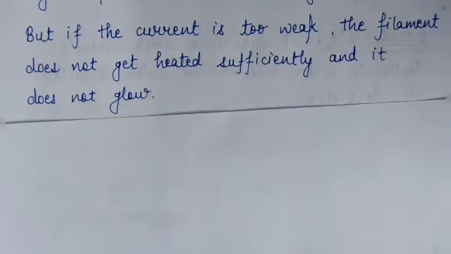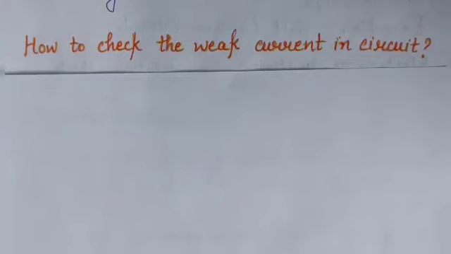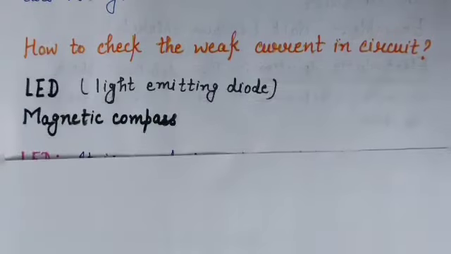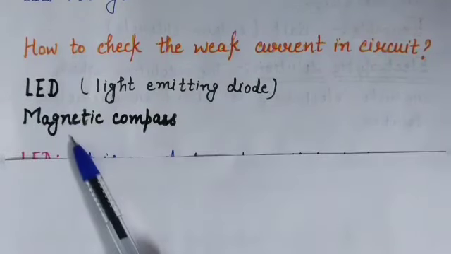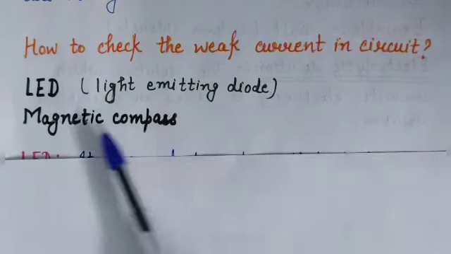But now the question is, how can we check the flow of electric current from these liquids? How to check the weak current in a circuit? Now we will study how to check the weak current in a circuit. For detecting the weak current in a circuit, or if we want to detect even a small amount of current flowing through the liquid, two materials can be used, that is LED and magnetic compass.